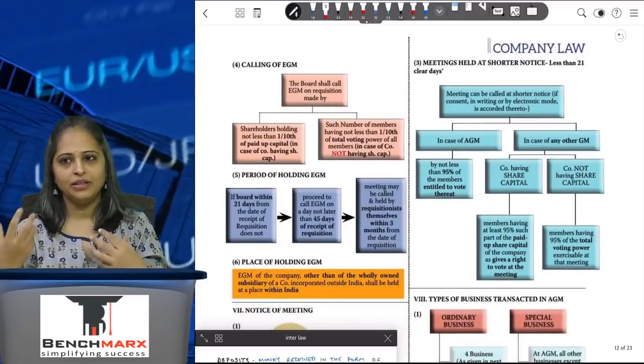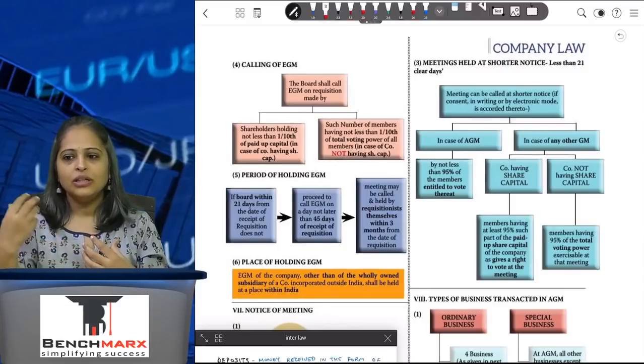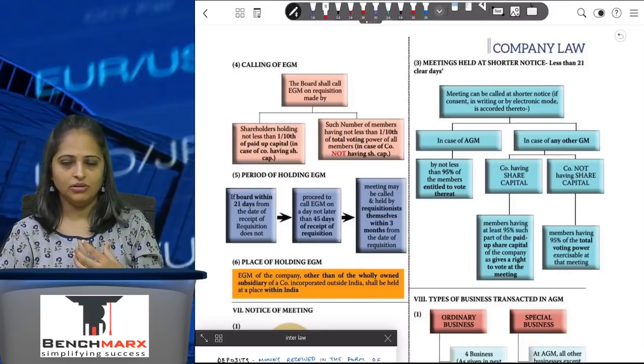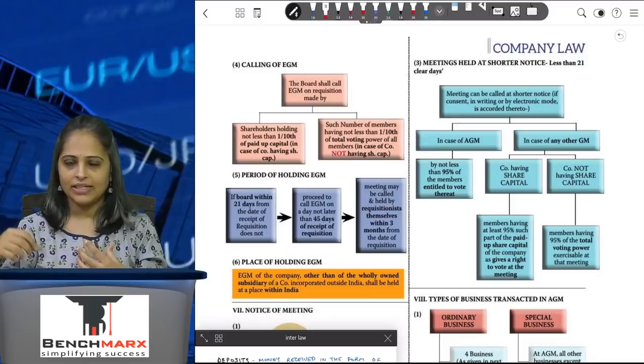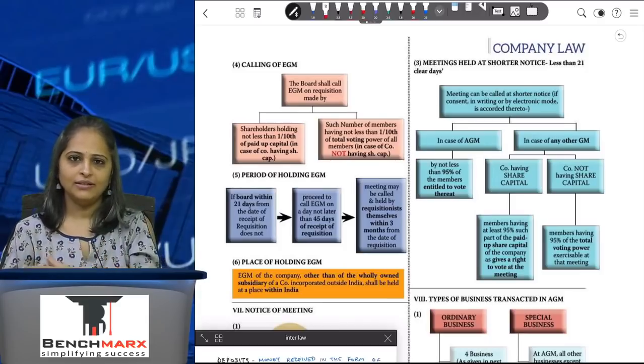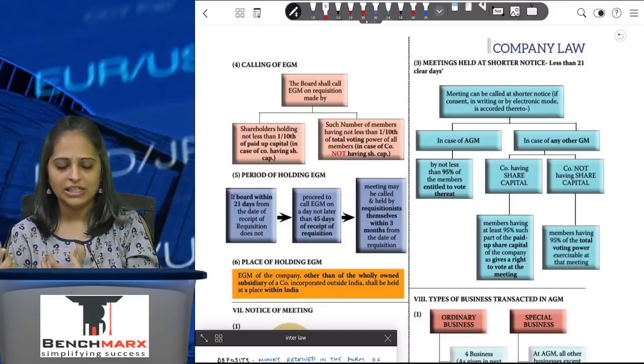EGM is when the members feel that there's a need to call for a meeting. So if I want to raise funds in the middle of the year, I'm not going to wait till next year's September to call an AGM and then raise the funds. I would want to call an EGM and discuss it with the members, get the approval and raise the funds. So in that case, I will call for an EGM.